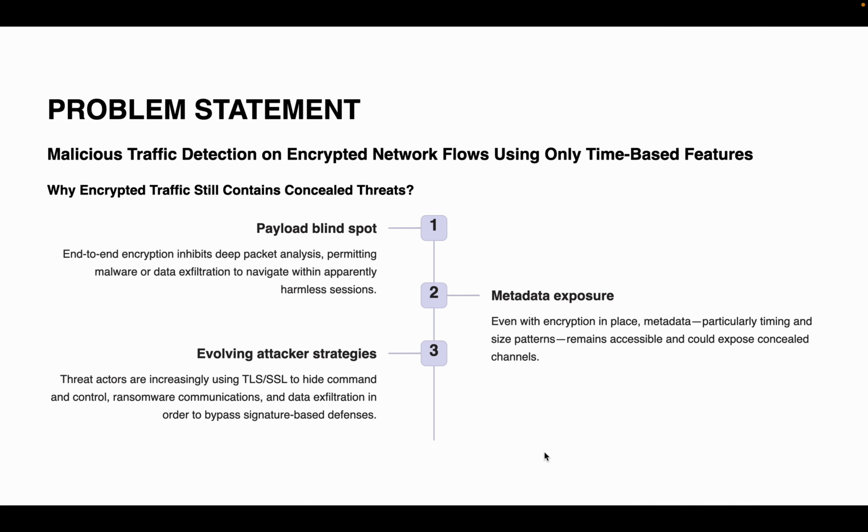Let's talk about the problem statement, which is malicious traffic detection on encrypted network using time-based features. In today's world, end-to-end encryption is vital for securing data. However, it also creates a blind spot for traditional security tools by concealing packet content. This allows attackers to hide malware and data exfiltration within encrypted channels. Even with encryption, timing and size-based metadata is still visible. Attackers exploit encrypted channels like TLS/SSL to bypass signature-based intrusion systems. Hence, we aim to detect malicious traffic using only time-based features, a strategy that is efficient, privacy-preserving, and hard to evade.